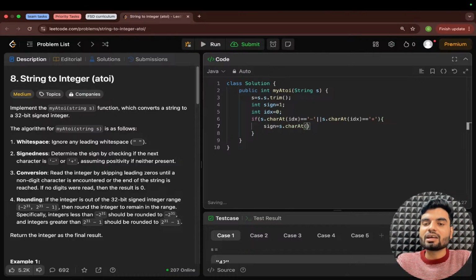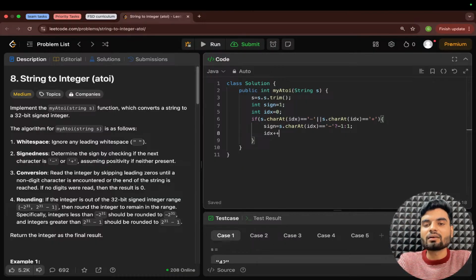If s dot charAt the first index, idx, is negative, in that case I'll assign minus one. Otherwise, I'll assign one. Make sense? This is how you define the sign. Then you have to move your idx, because the zero index was holding the sign, and the one index will have the character or the digit, right?